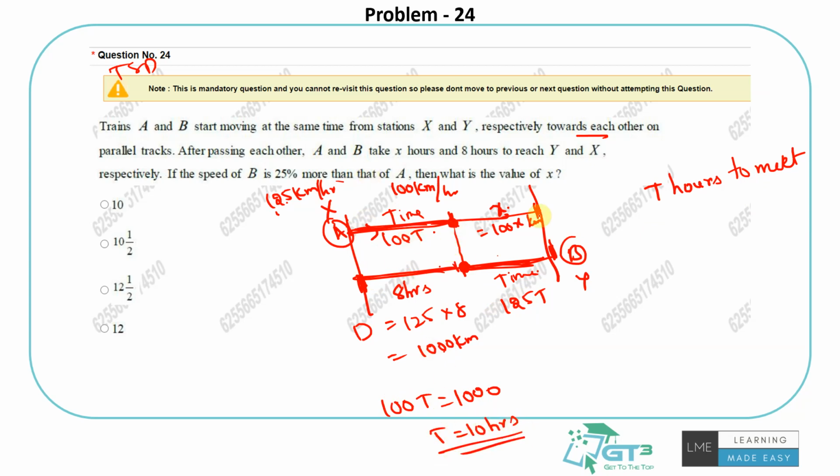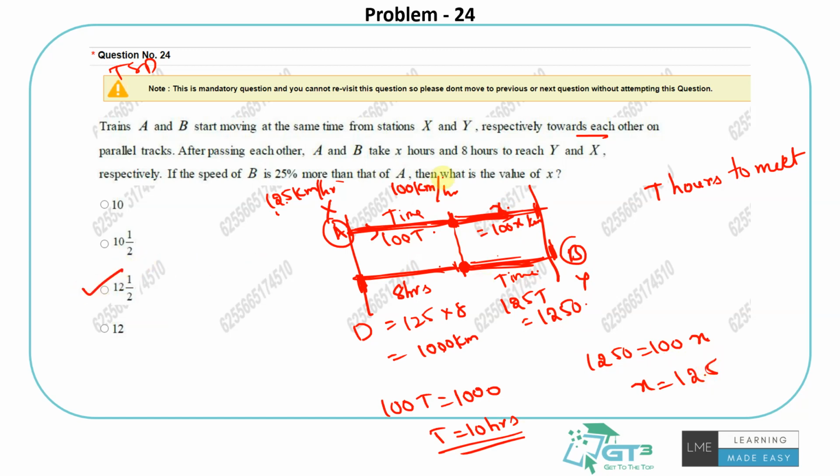Once I know T is 10 hours, so what should be this? This should be 1250. So 100 into X should also be the same distance, right? So 1250 is equal to 100x. So X is equal to 12.5 hours. So the answer is this.